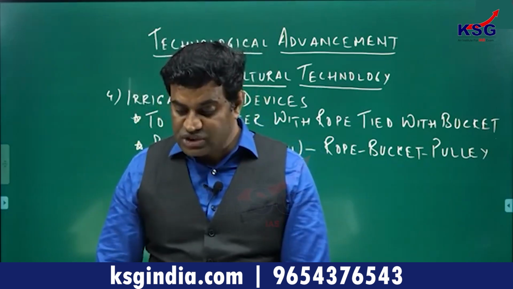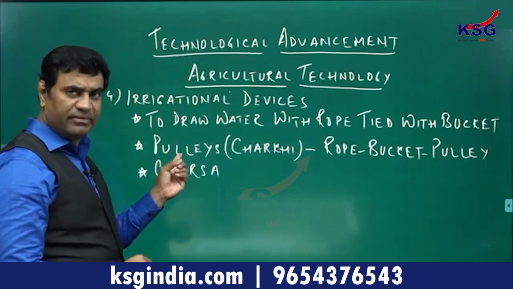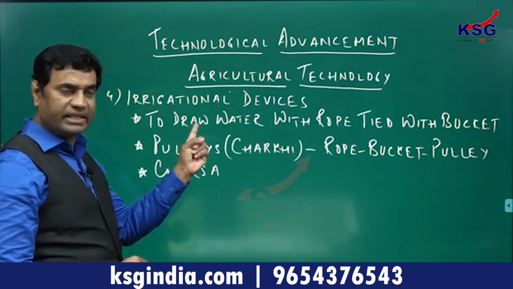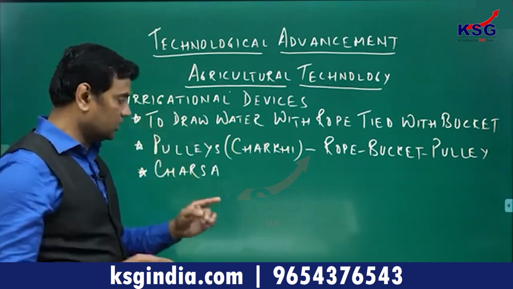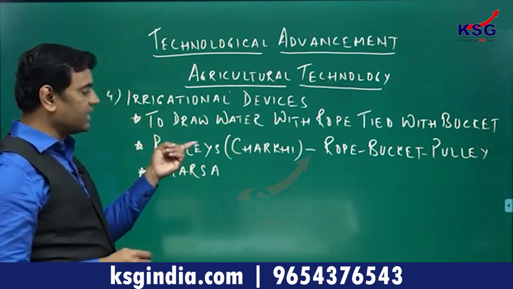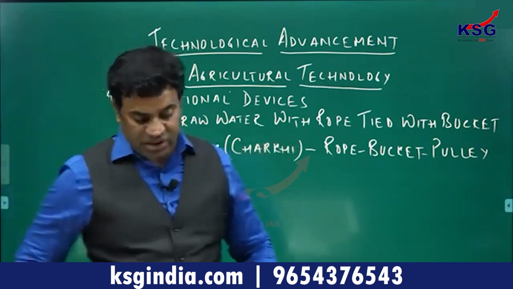Pulleys were used basically in medieval India. In ancient India, the technique followed was drawing water from the well with rope and bucket, the traditional method. From medieval India, we began to use the concept of pulleys or charkhi, the rope bucket pulley, and then began to use charsa.